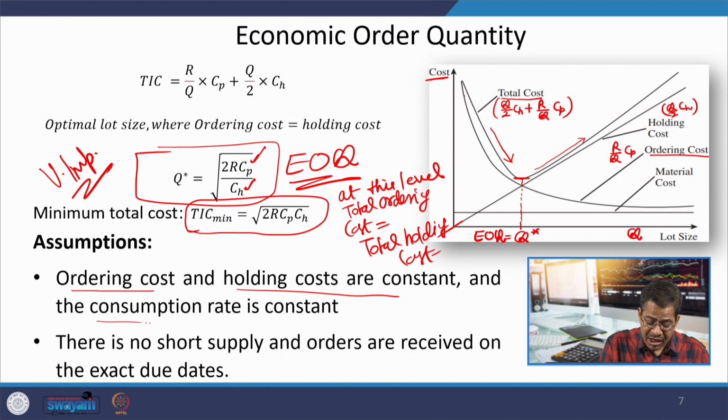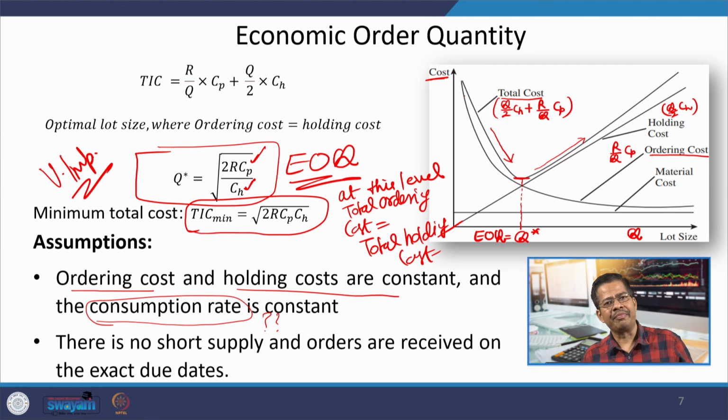But consumption rate is a question. Consumption rate, what I am assuming in the beginning of the year, may not remain the same. Even in every cycle, the consumption rate may change.